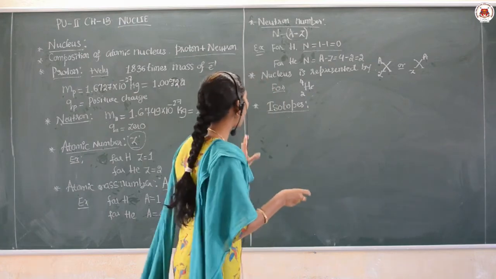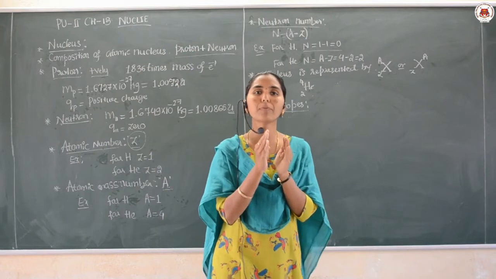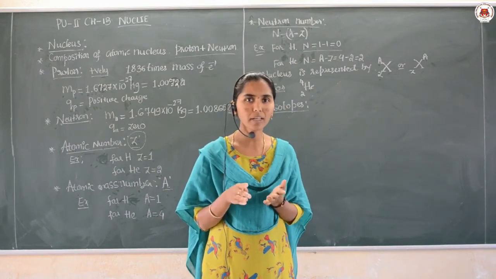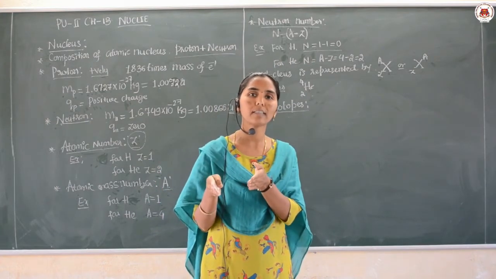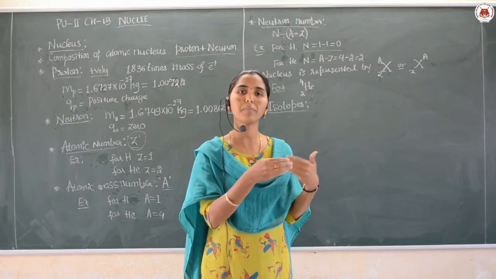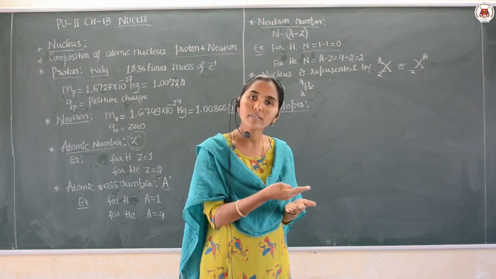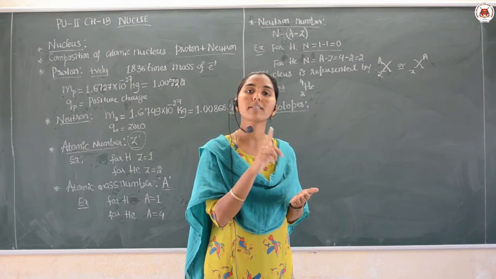If the number of protons and the number of electrons are the same here, right? So that means what? When they have the same proton number, then the same number of electrons are present. If all the nuclei have the same electrons, their chemical property also remains the same.